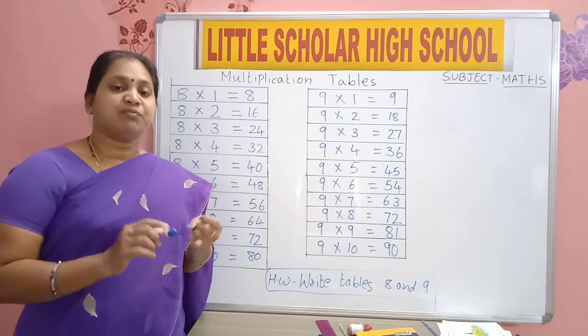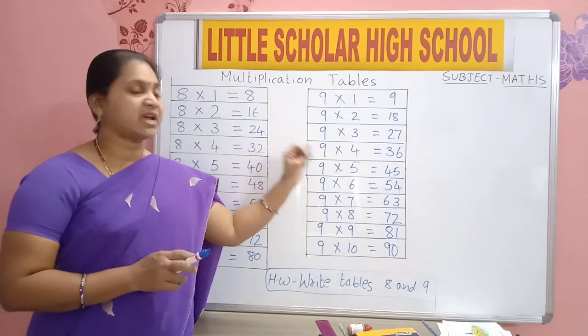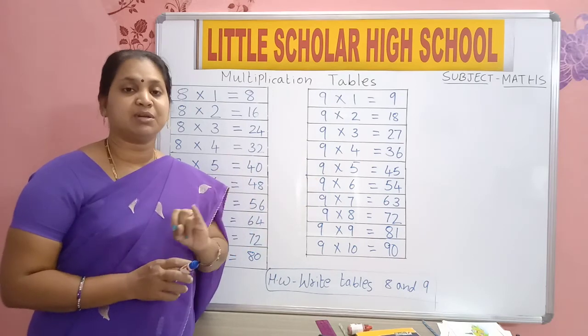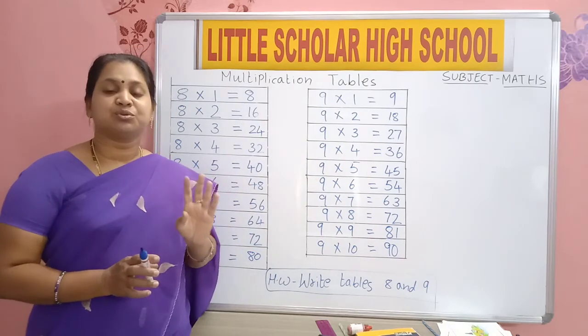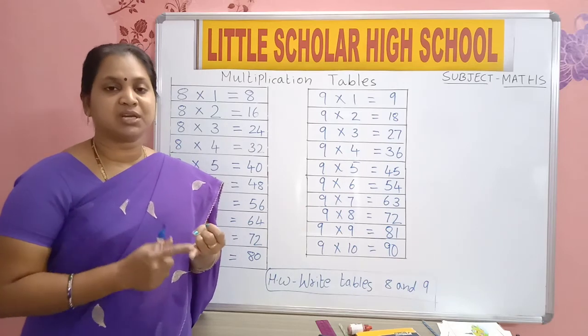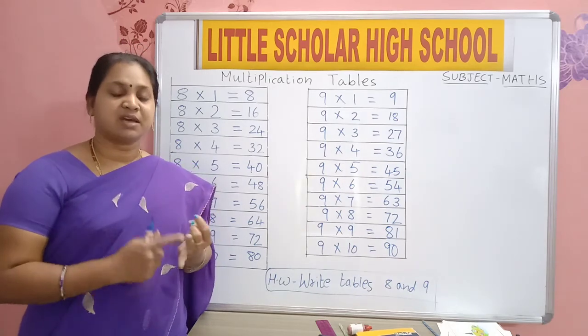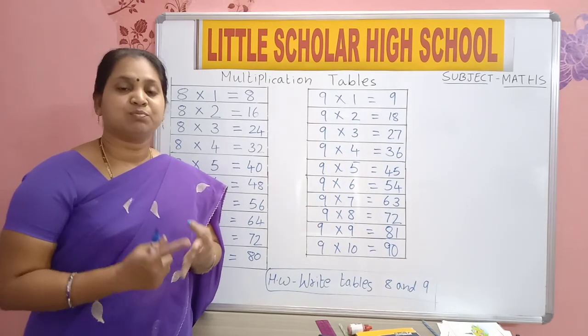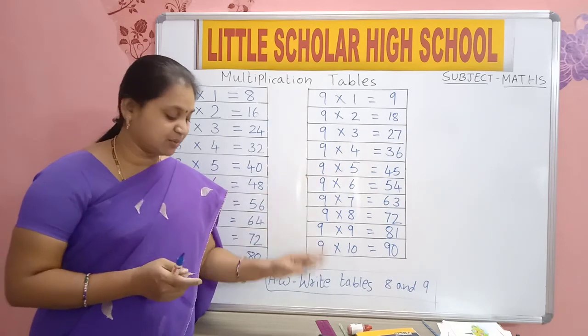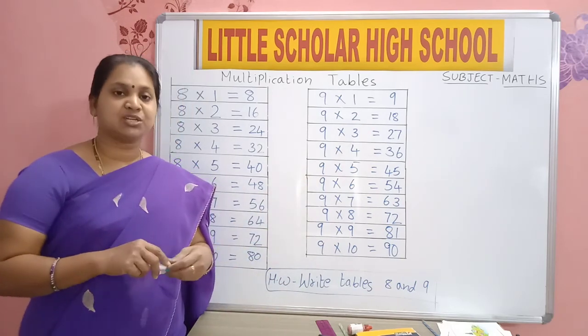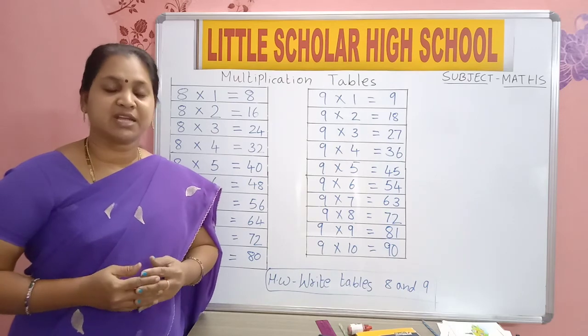Yes. Now we finished the 2 to 9 tables. You should be thorough with the 2 to 9 tables: 2, 3, 4, 5, 6, 7, 8, 9. You should be perfect till the 9 table. So after completing your classwork and homework, you learn tables.